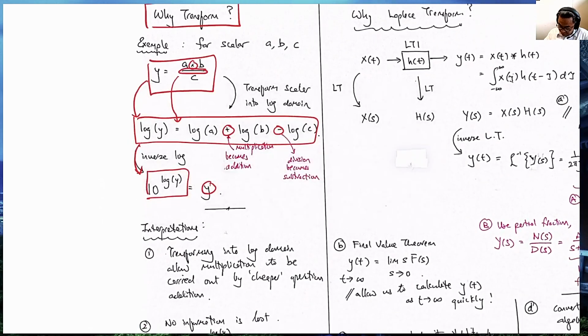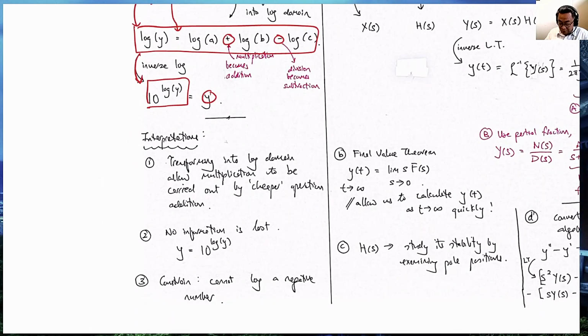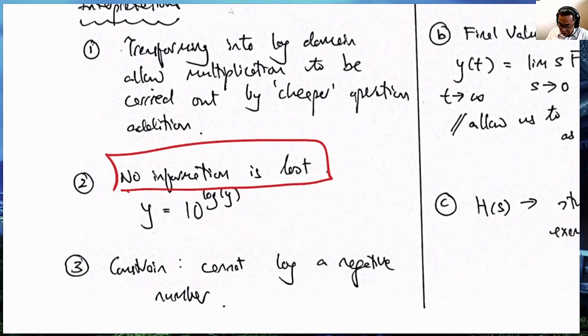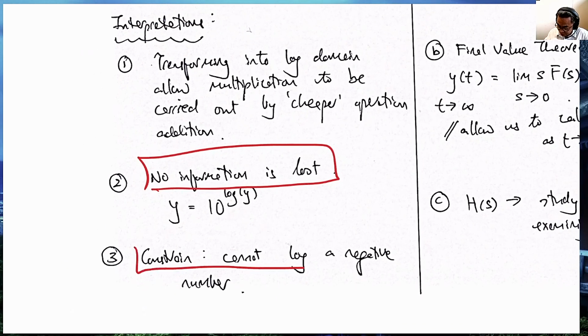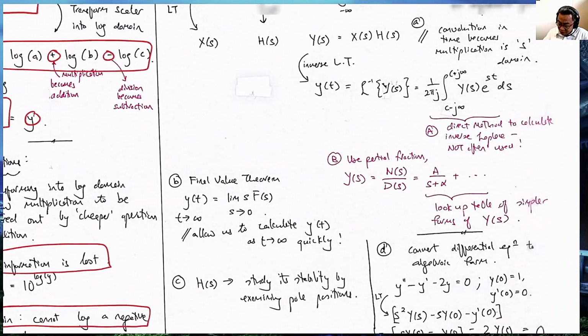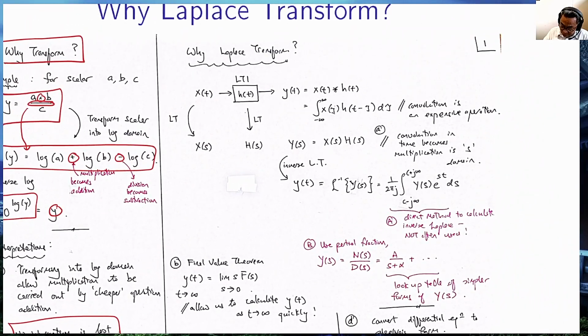The other interesting thing, of course, is that if you have infinite precision, no information is lost. Of course, there are some constraints. In the log case, you cannot divide by a negative log number and so on, or multiply by a negative log number. Right, what about the Laplace?